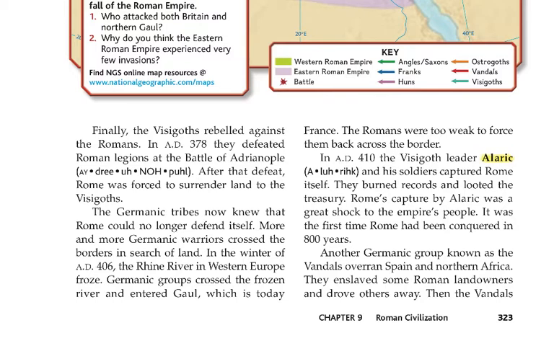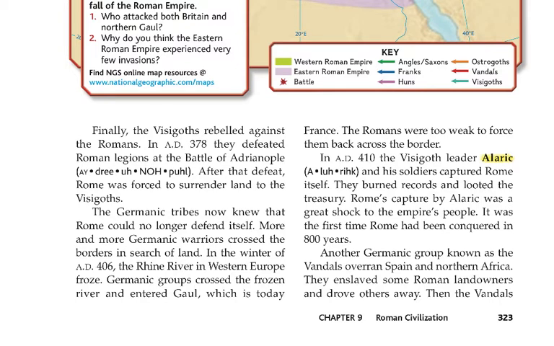The Germanic tribes now knew that Rome could no longer defend itself. More and more Germanic warriors crossed the borders in search of land. In the winter of AD 406, the Rhine River in Western Europe froze. Germanic groups crossed the frozen river and entered Gaul, which is today France. The Romans were too weak to force them back across the border.